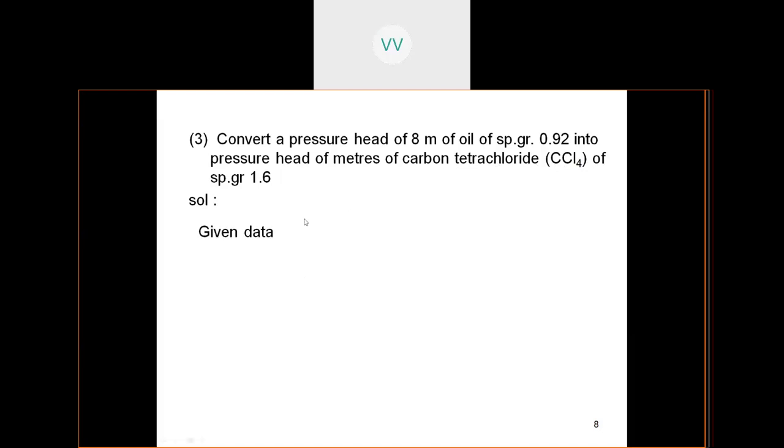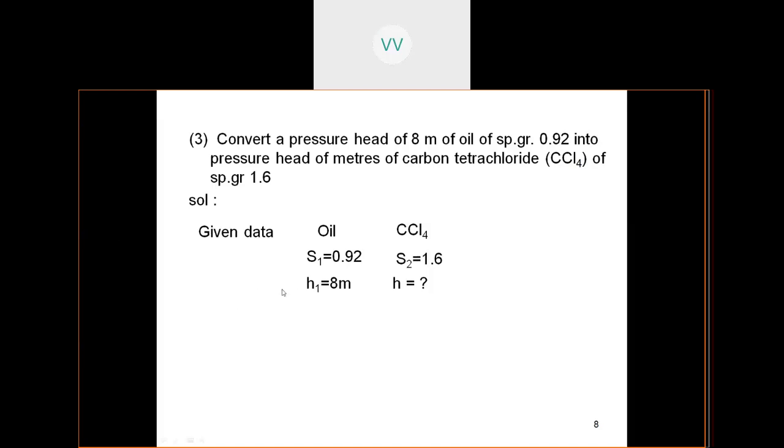So the given data is: specific gravity of the oil is 0.92. Let us take the oil as S1, and H1, the height to which it is standing, is 8 meters. Then coming to CCl4, that is carbon tetrachloride, the specific gravity S2 is 1.6, and the height H2 is what we are supposed to find out.